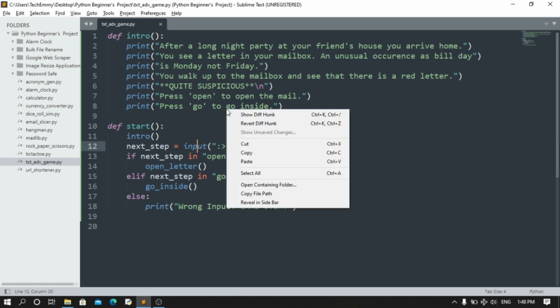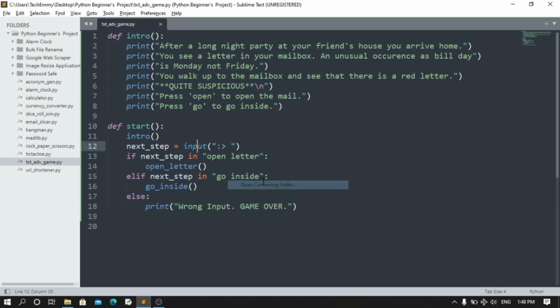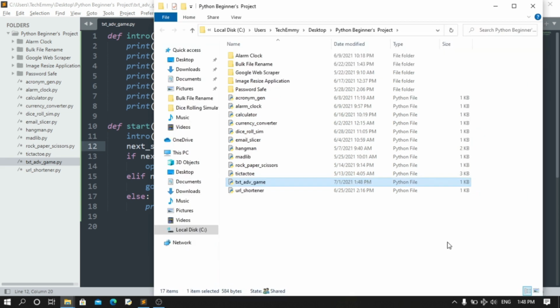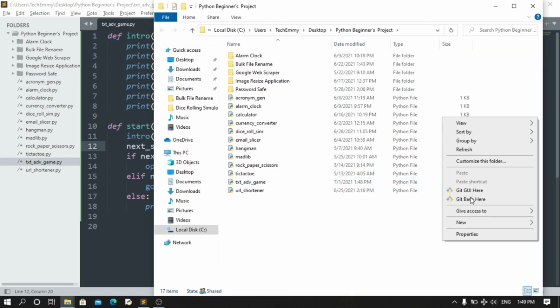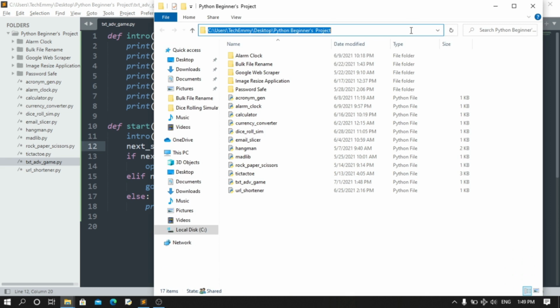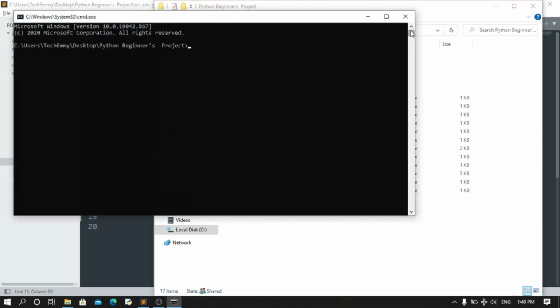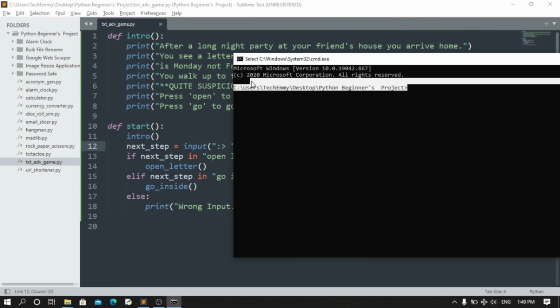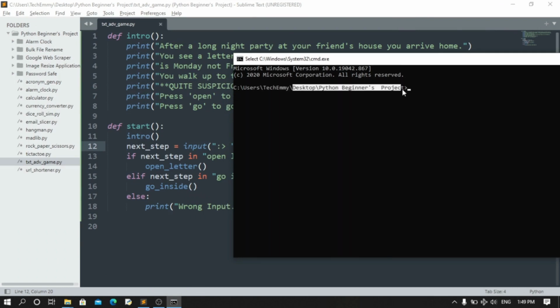If I run this, we're going to open this in the project folder. If you're on Mac or Linux, you want to open this in your terminal: just right click on an empty space, and you should see something like open in terminal in this menu. But if you're on Windows like I am, just come up here and type cmd and press enter. It should open this for you. So this is the exact directory you are in. It might not be the same in yours, of course. To run the file, I'm going to do python and the name of the file, text adventure game.py.